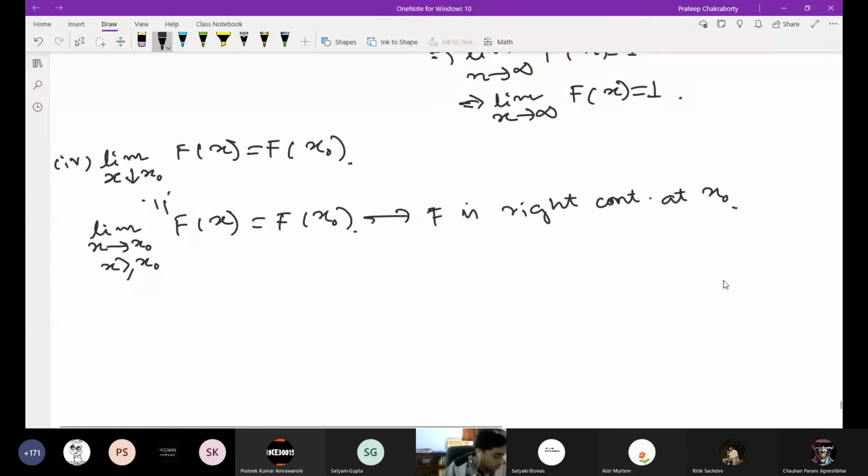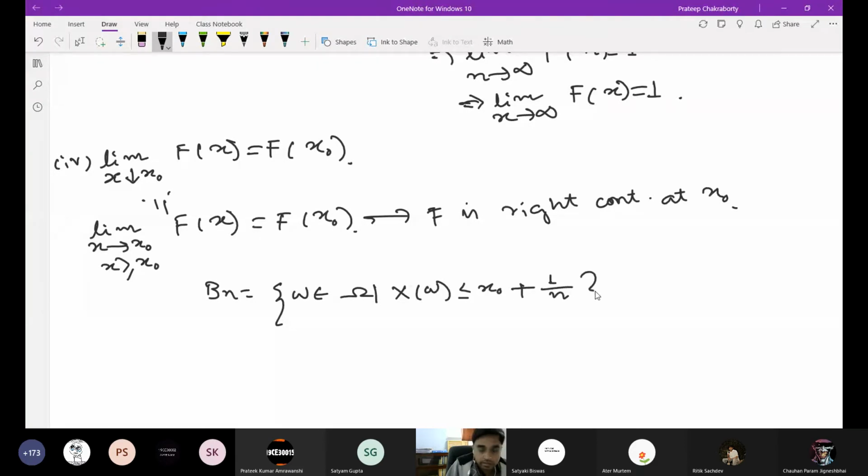Okay, so take B_n to be the set of omega belonging to capital Omega such that X of omega is less than or equal to x naught plus 1 by n.